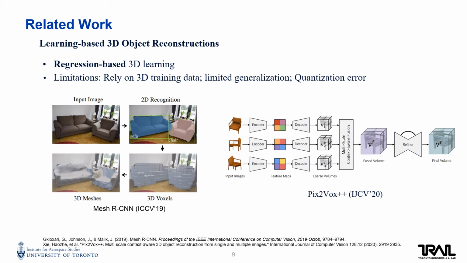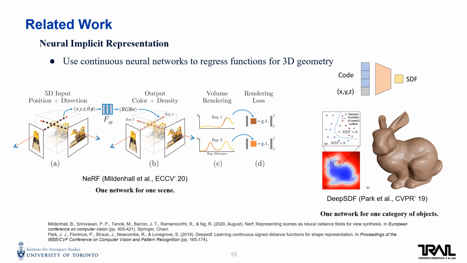Learning-based methods regress the 3D outputs directly from input images. They rely on 3D training data, have limited generalization to unseen data, and have quantization error for the shape. Neural implicit representation uses continuous neural networks to regress functions for 3D geometry.